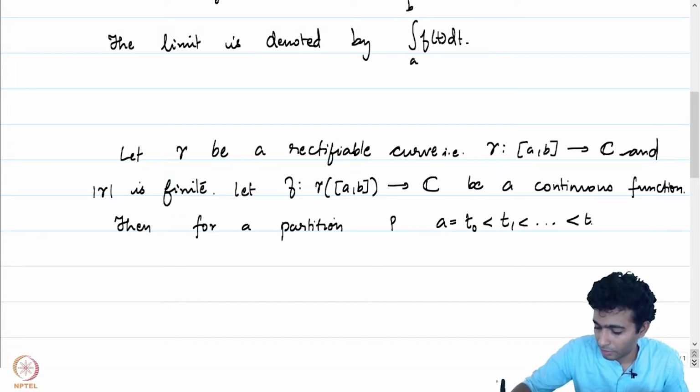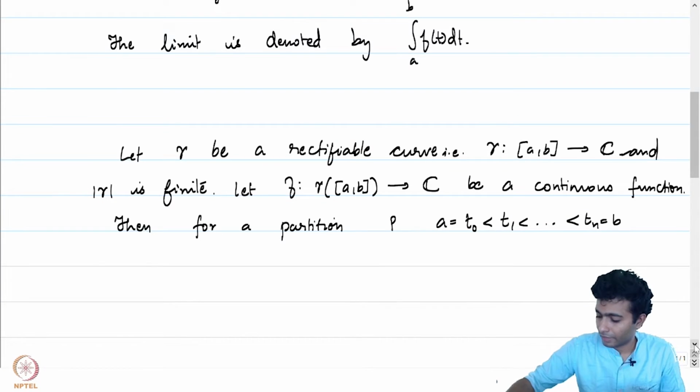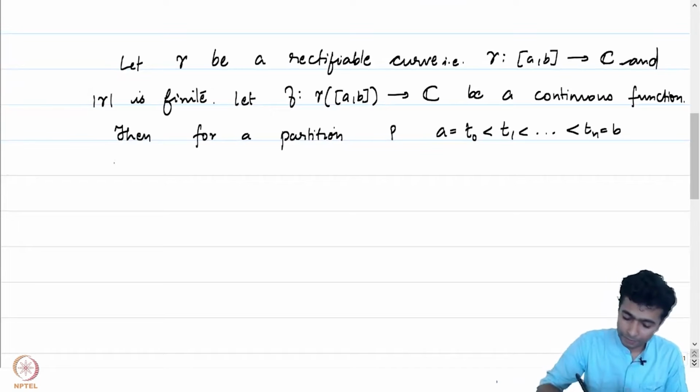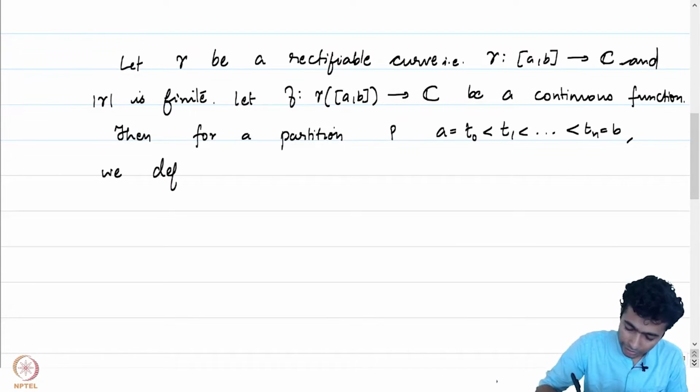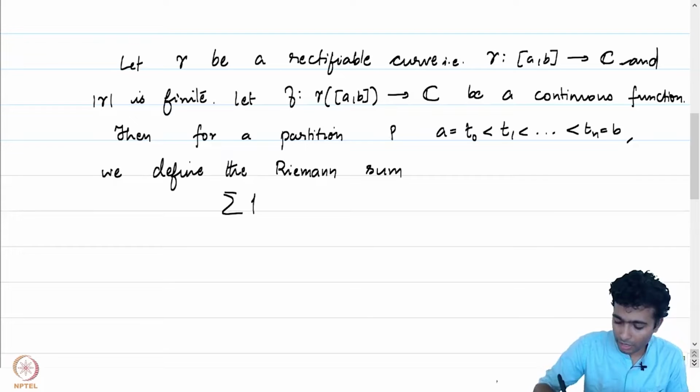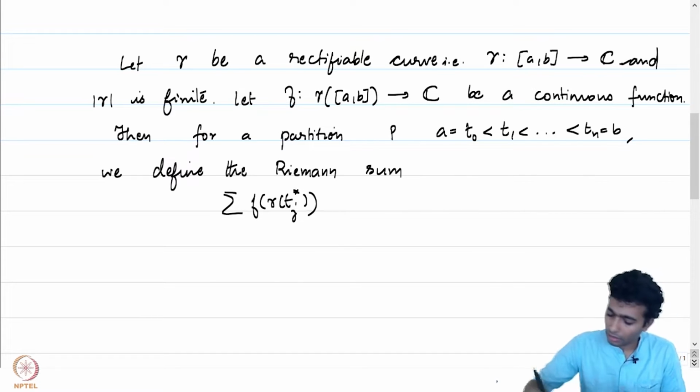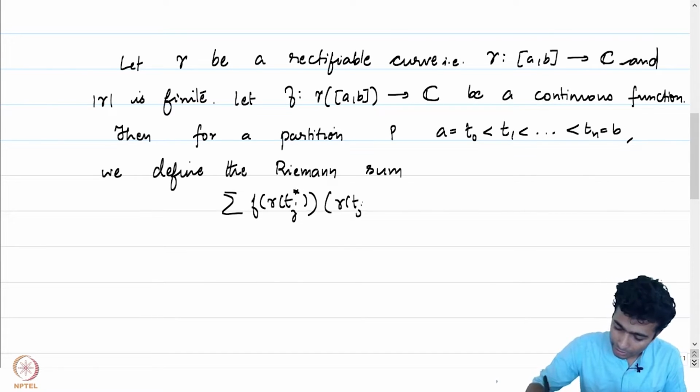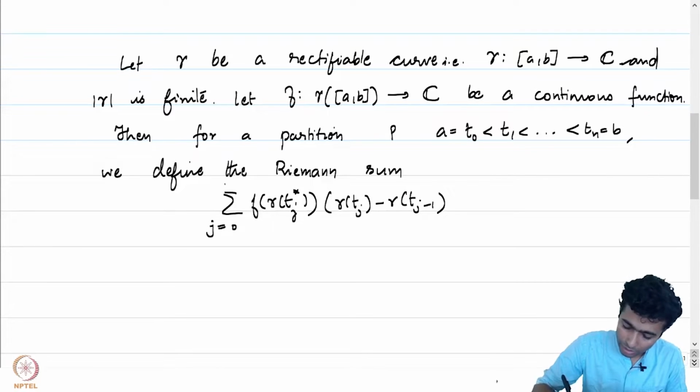For any partition, we define the Riemann sum to be the summation of f of gamma of t_j star times (gamma of t_j minus gamma of t_{j-1}), where the sum is from 0 to n.